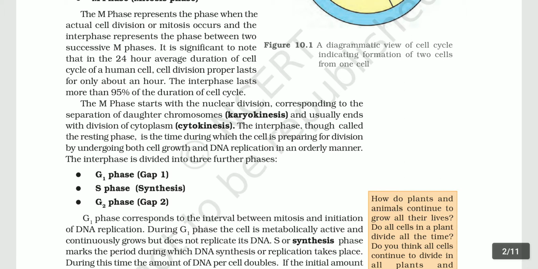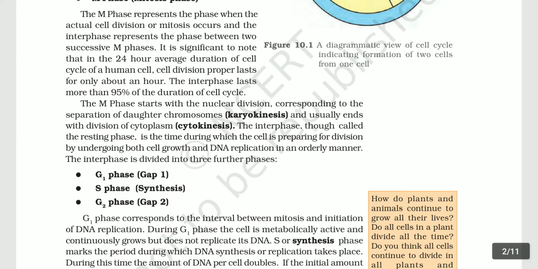The M phase starts with the nuclear division corresponding to the separation of daughter chromosomes, karyokinesis, and usually ends with division of cytoplasm, cytokinesis. The interphase, though called the resting phase, is the time during which the cell is preparing for division by undergoing both cell growth and DNA replication in an orderly manner. The interphase is divided into three further phases: G1 phase (gap 1), S phase (synthesis), G2 phase (gap 2).